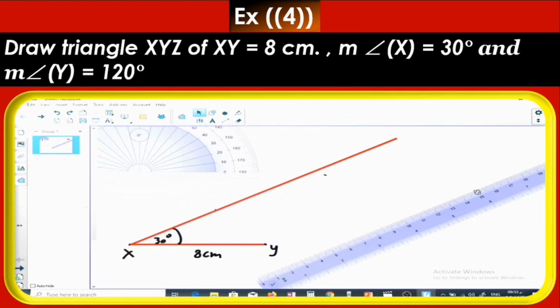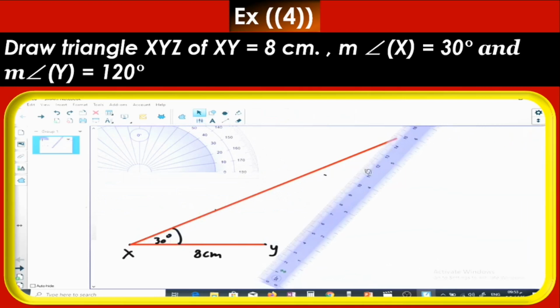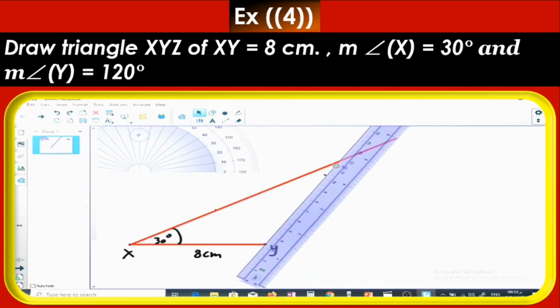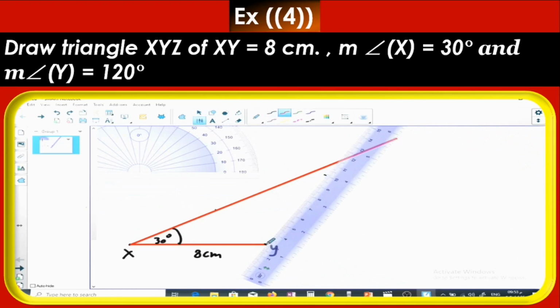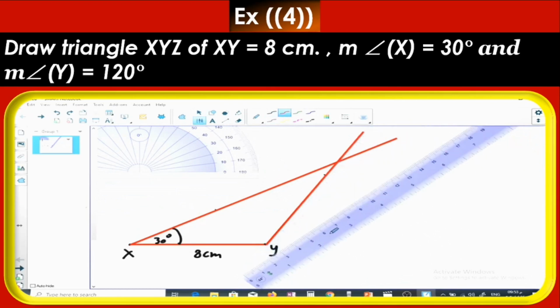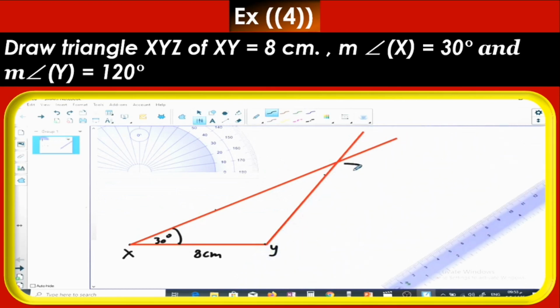Draw another long side. The two sides must intersect at a point. This point will be the third point of the triangle, which is the point Z. 120 degrees. We have finished.